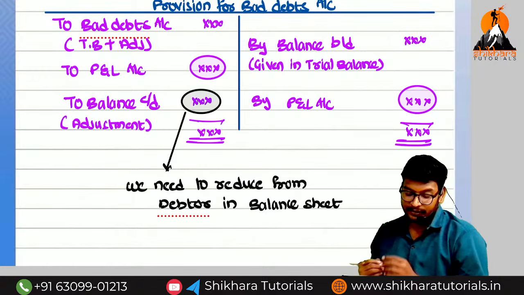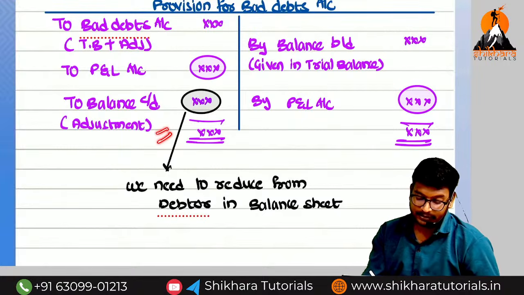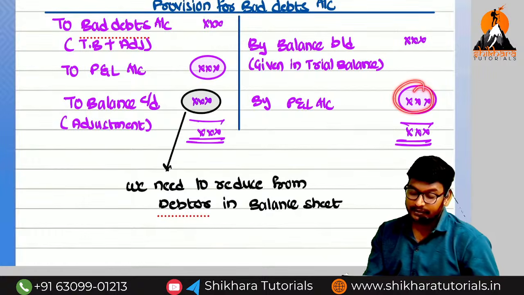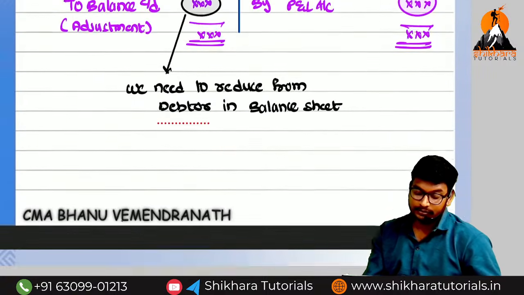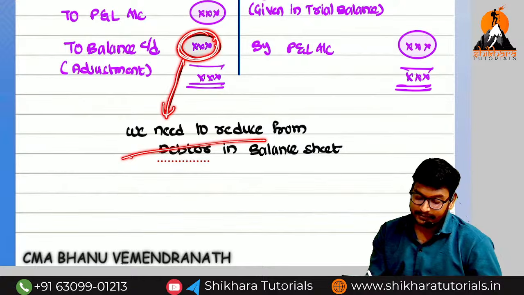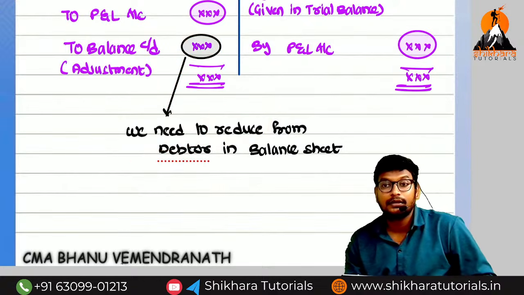Okay, guys. So once again: opening balance on the credit side, closing balance on the debit side, bad debts from the trial balance or adjustment. And the closing balance will be transferred to the P&L account. So the closing balance of the provision account will be transferred to which account, Amma? It will be transferred to the balance sheet. In the balance sheet we should not show it as a liability. We need to reduce it from the debtors.